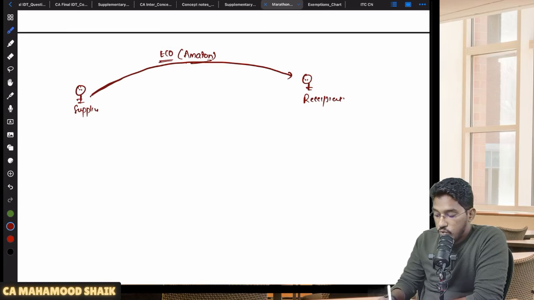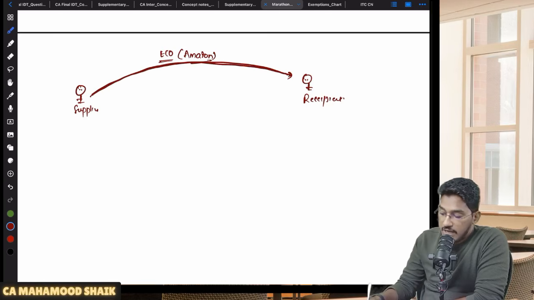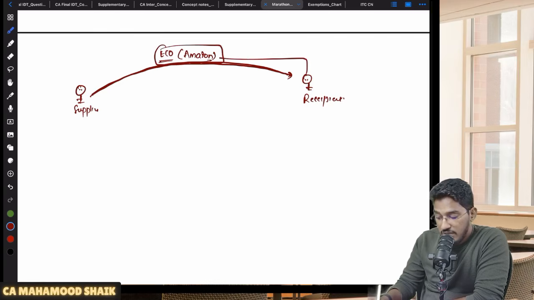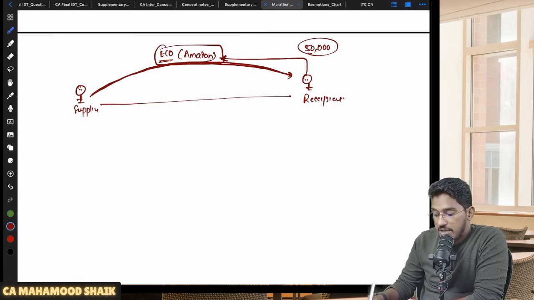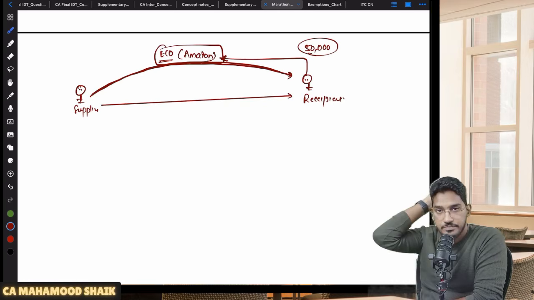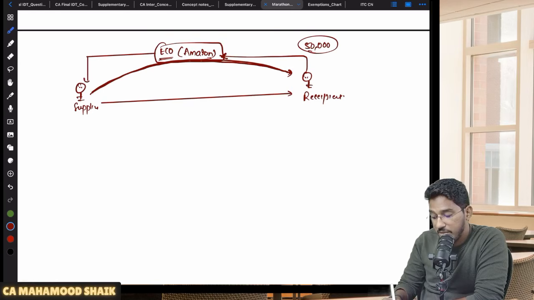Now Amazon will route that order to the supplier. Once I place the order on Amazon, Amazon only will collect the consideration. Let us say, for example, a 50,000 worth mobile phone has been purchased. Now 50,000 rupees will be collected by the e-commerce operator, and that order will be forwarded to the supplier. Now the supplier has to dispatch the mobile and send it to the recipient. Now what will Amazon do? Amazon has to remit the amount that they have collected from the recipient to the supplier.